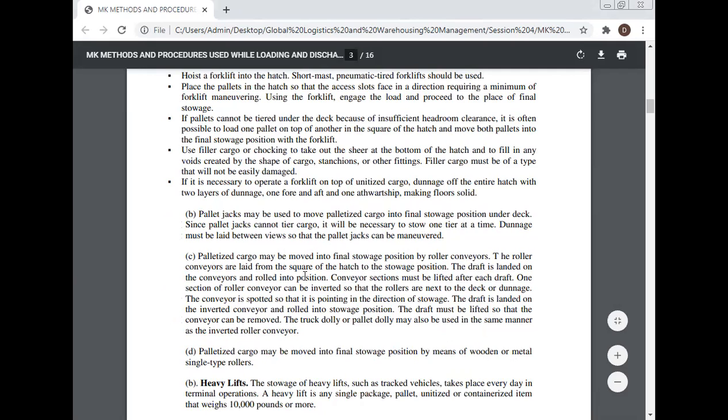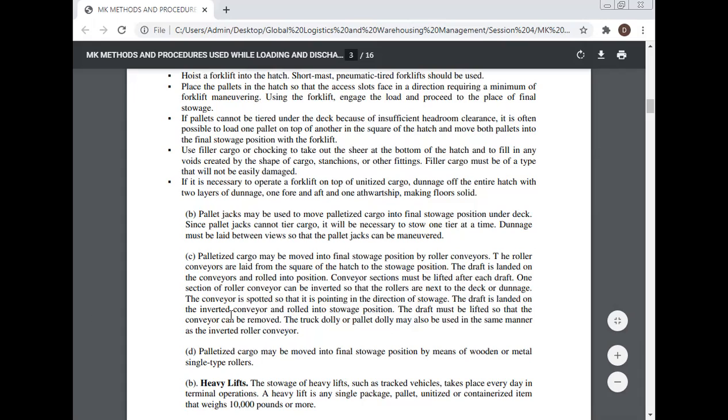Palletized cargo may be moved into the final storage position by roller conveyors. The roller conveyors are laid from the square of the hatch to the storage position. The draft is landed on the conveyors and rolled into position. Conveyor sections must be lifted after each draft.